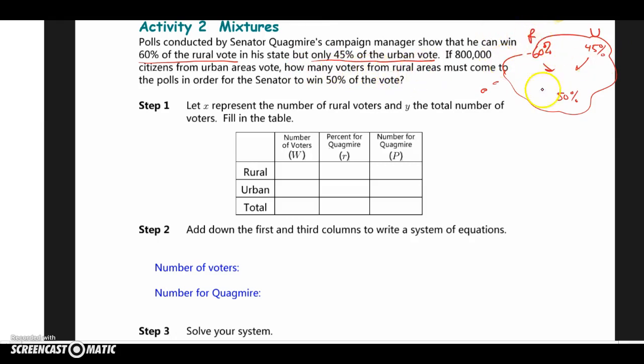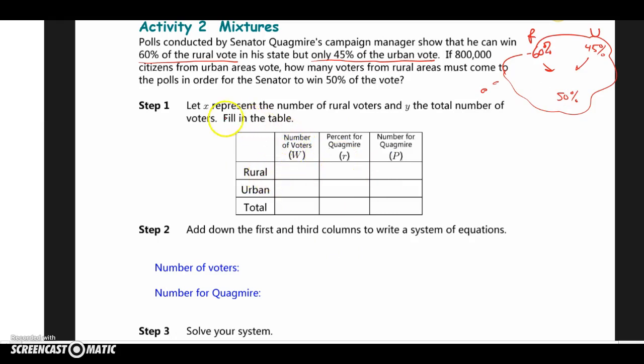So just to keep in mind how this is a mixture problem, we got 800,000 here, 45% of them are going to vote to get there, and we got 60% of some other number which we don't know. They're asking us to vote a certain way so that he can get 50% of the votes. So now let's go organize our thoughts.